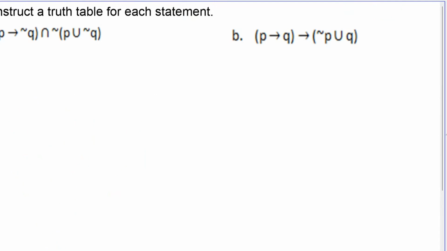Moving on, number 5, our favorite, truth tables. Construct a truth table for each statement. So I see two components, P and Q. That tells me there are going to be 4 rows. So I build my table having 4 rows.